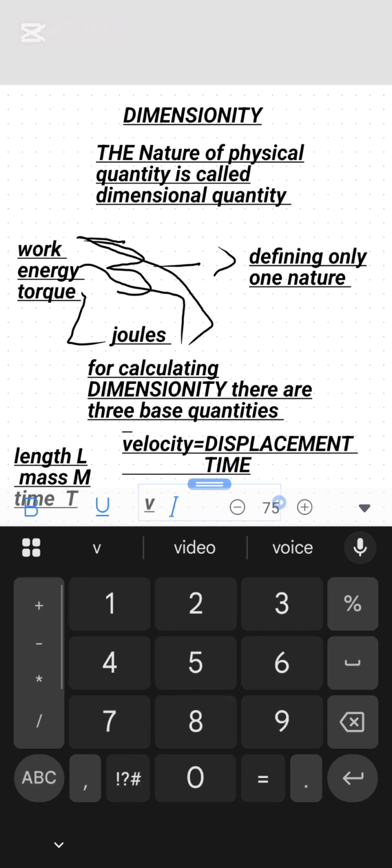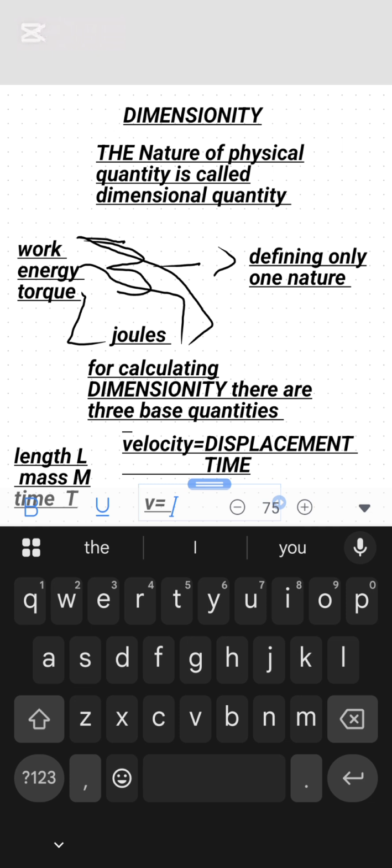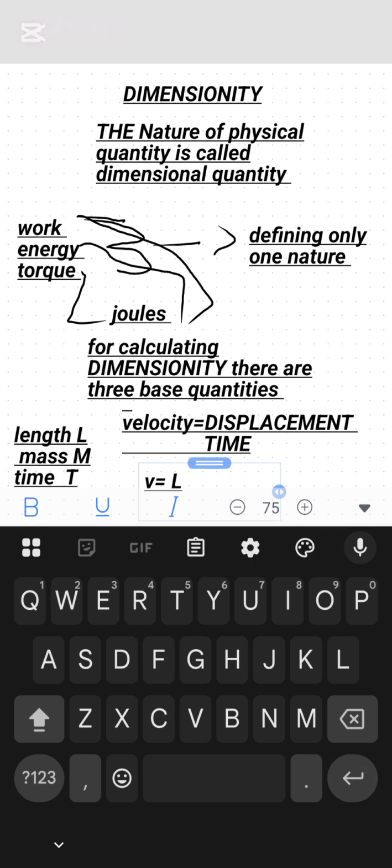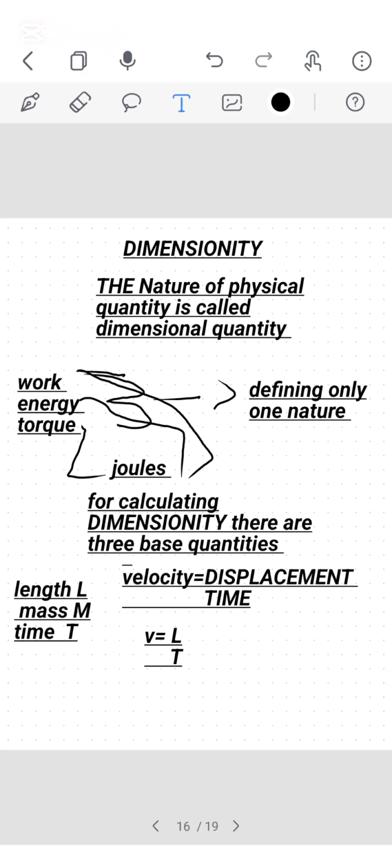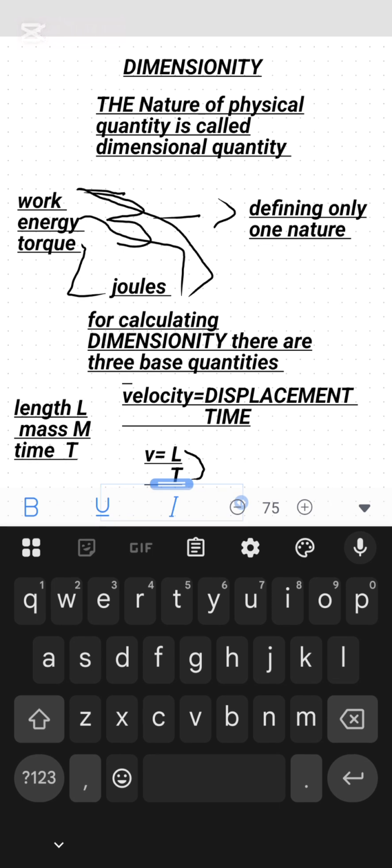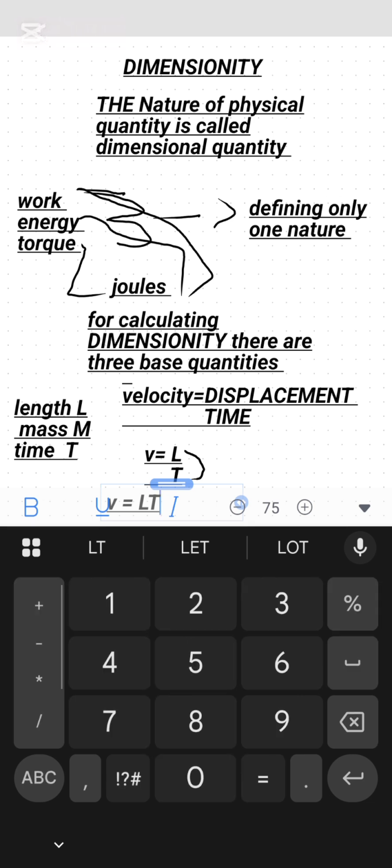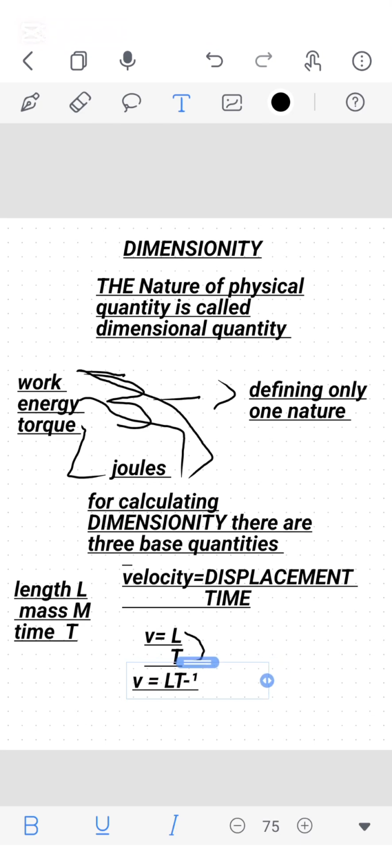For displacement or distance we always use length, capital L, and for time we have capital T. We already know that if a quantity with positive power 1 goes upward, the power becomes negative, so it is L T to the power minus 1. So that is how we find dimensionality.